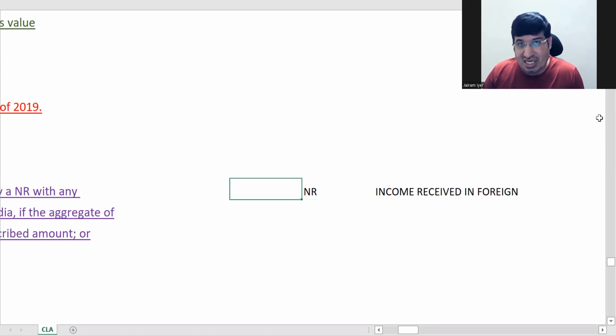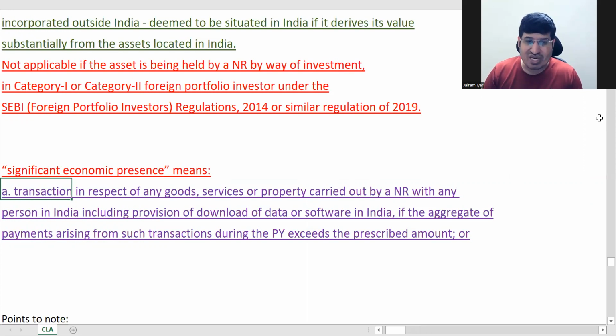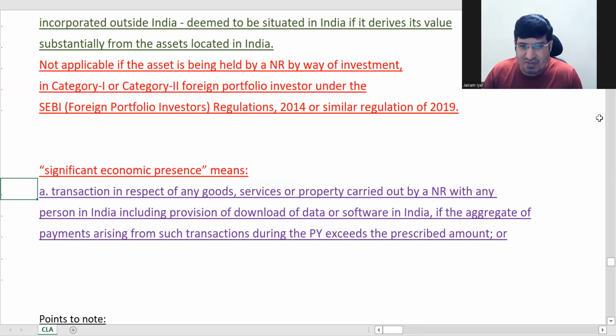if business connection is there, if he has an important person, agent or something, then it comes. But say he has some connection, but not a great deal of connection, and there is some lower level employee in India who is helping him get the income. So this condition was added.